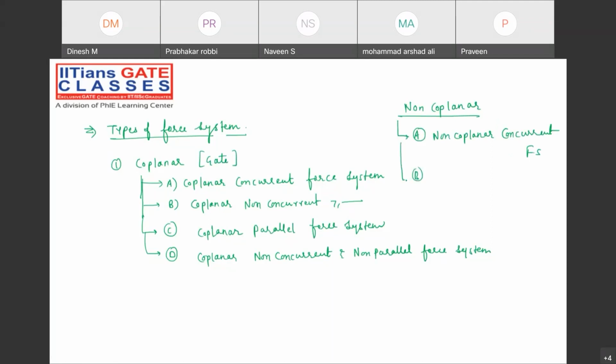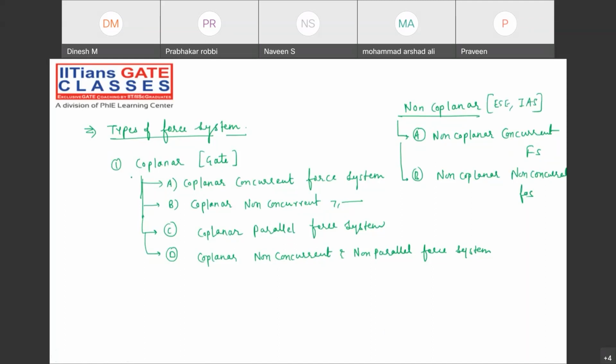Then option B will be non-coplanar non-concurrent force system. Similarly, we have different kinds of categories. These are there basically in the ESE syllabus as well as the IAS syllabus, right? When you write the mains examination, you will see questions from this non-coplanar part.